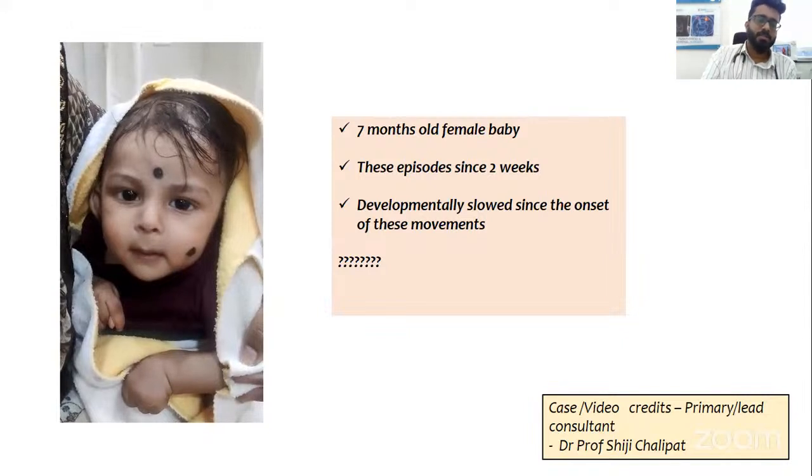Infantile tremor syndrome can be associated with other findings like the signs of vitamin B12 deficiency, hyperpigmented hair, knuckle pigmentation, and also developmental delay. And sometimes you can also have seizures and other associations and complications as well. So this needs to be suspected and diagnosed on time so that it can be treated with vitamin B12 and